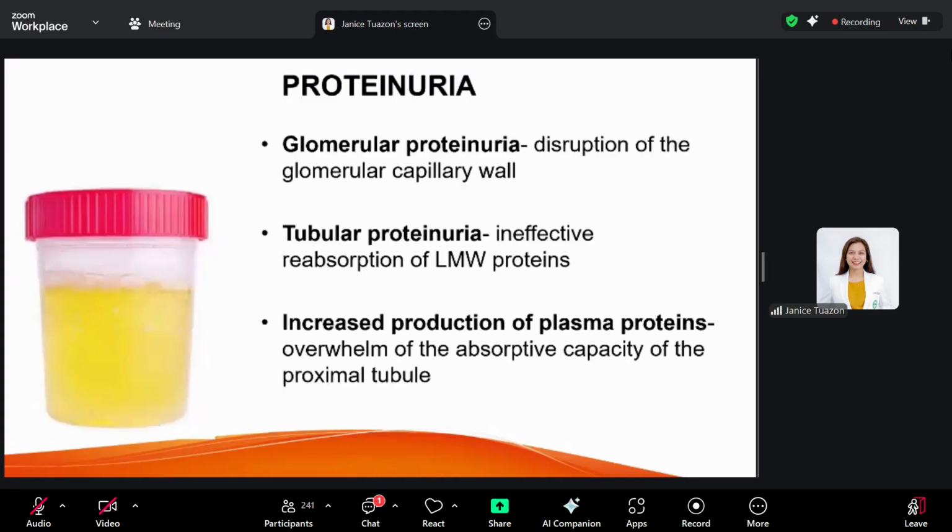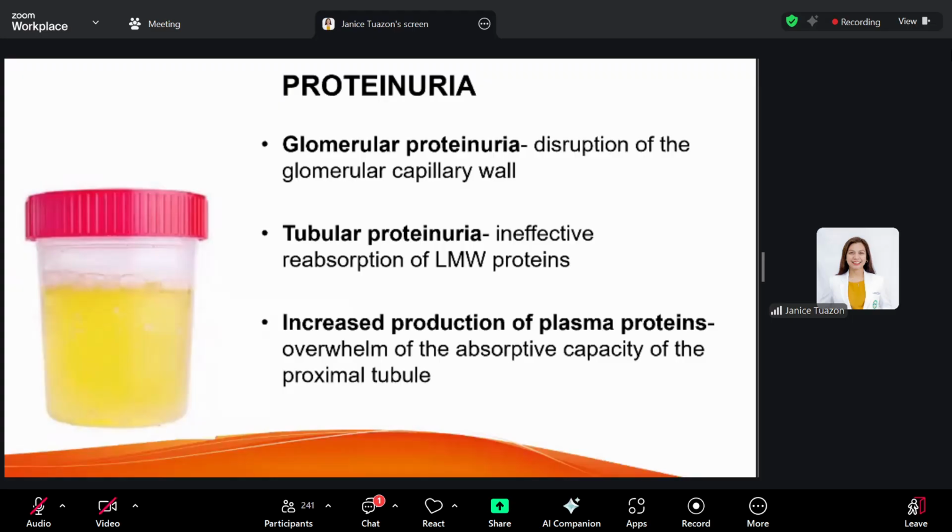Okay, now let's go to proteinuria. You have 3 types of proteinuria. It can either be glomerular, tubular, or because of increased production of plasma proteins. So abnormal amounts of protein may appear because if it's glomerular, it occurs because of the disruption of the glomerular capillary wall. Tubular proteinuria is most probably caused by tubular injury or dysfunction and leads to ineffective reabsorption of low molecular weight proteins.